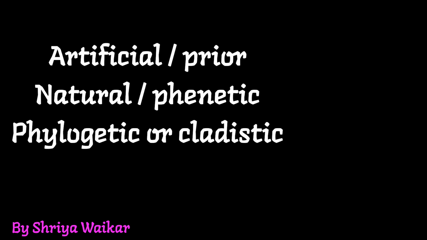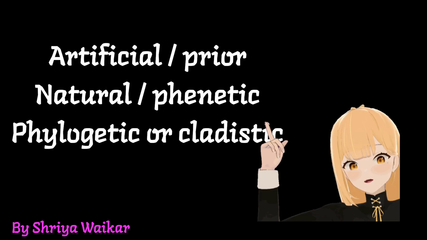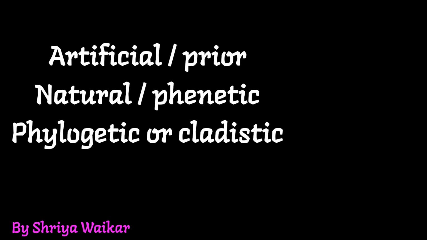Artificial means that in this type of system of classification, if there is one or very few characters, they are considered as a key feature for classification. These characters are taken into consideration for classifying an organism. It never throws light on affinities or relationships between organisms. That means it is an artificial one.